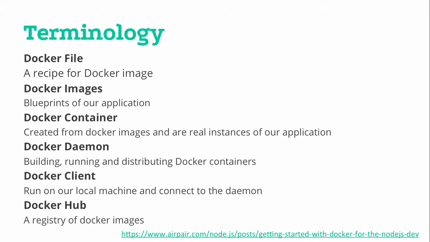Docker daemon, this is what is doing the heavy lifting of building and running Docker containers. And Docker client, this is what we have locally on our machine that connects to the Docker daemon and passes the commands to the Docker daemon. Docker Hub, this is a registry of Docker images. You may either use Docker Hub to store and pull your images, or you can use a private registry.